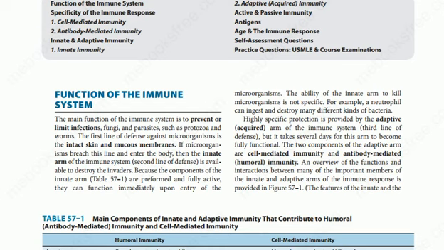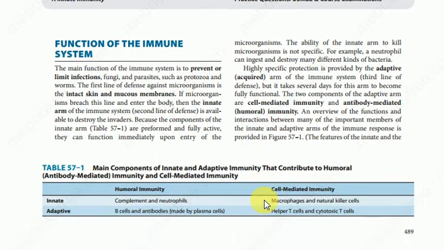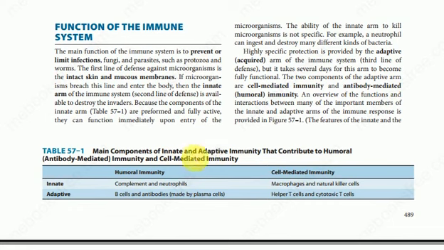An overview of the interaction between the many important members of the innate and adaptive arms of the immune response is provided in figure 57.1. The main components of innate and adaptive immunity contribute to humoral, antibody-mediated immunity and cell-mediated immunity. Innate immunity includes the complement and neutrophils.